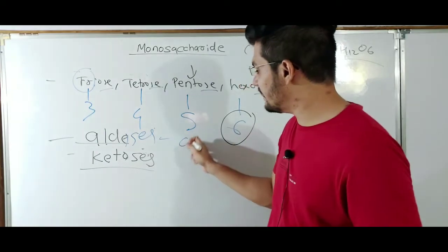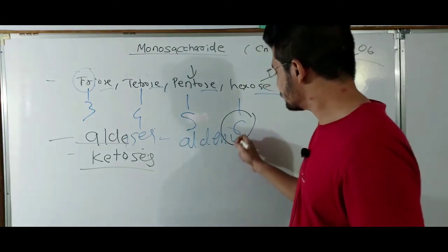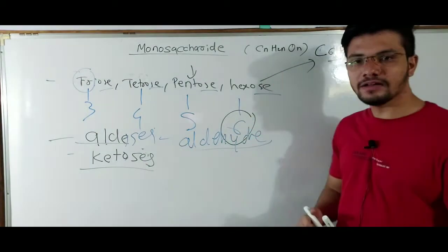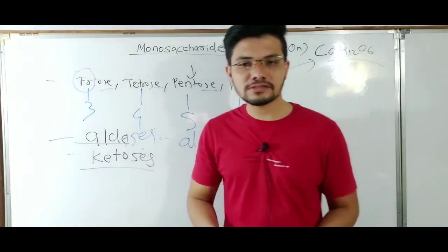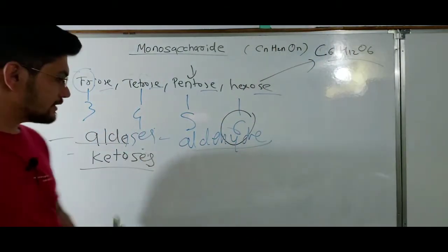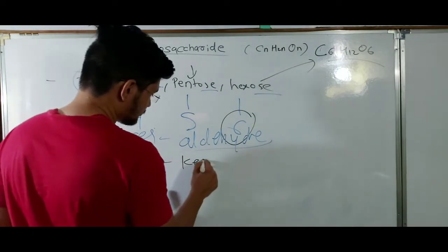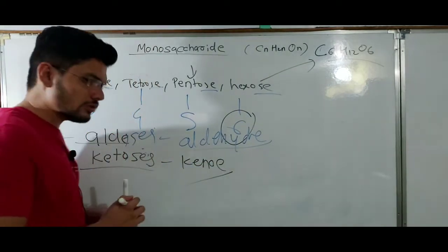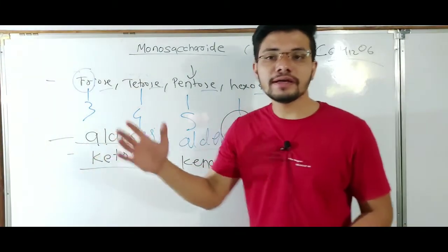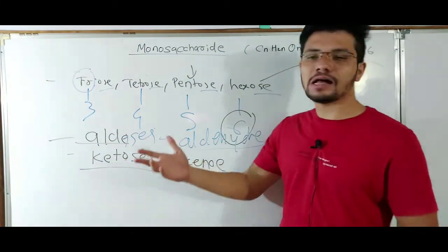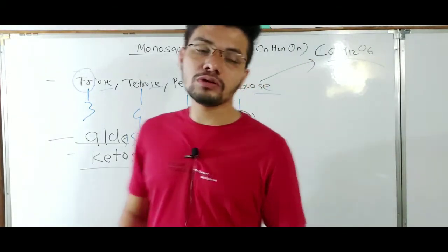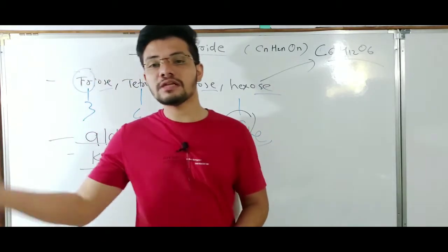If they have an aldehyde group as a functional group, they will be aldoses. If they have a ketone group, they will be ketoses. So according to which type of functional group they have, they can be classified as aldoses or ketoses. And according to how many carbon atoms they have, they can be classified as triose, pentose, hexose, septose, etc.